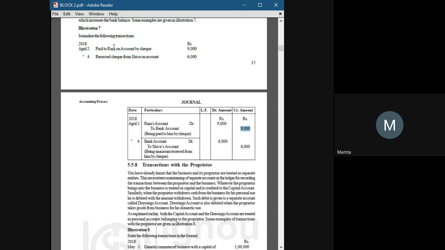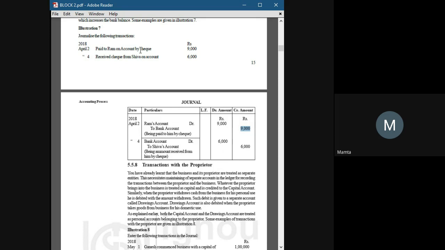Because when we pay Ram, two things are happening here. First of all, we are getting short of bank because we are paying from our bank account. It will reduce our asset, our bank money. So the first thing is that.